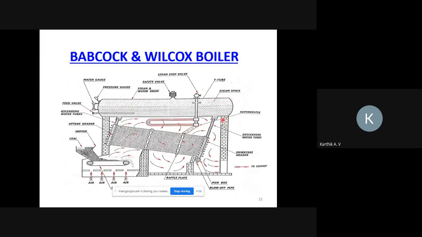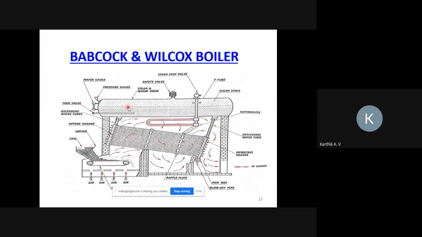Next, this is the boiler drum, and it is kept in the horizontal direction, so it is also called a horizontal boiler. Next, circulation of water. Here there is natural circulation of water. Due to density difference, water moves from the lower level to the higher level. There is no pump here, so it is called natural circulation. And it is big in size, so it is also called a stationary boiler.